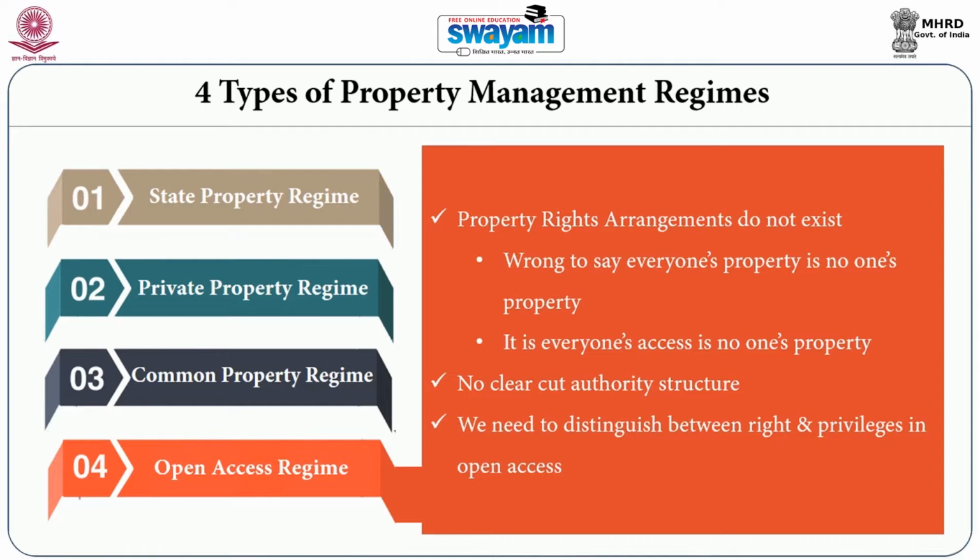So, therefore, open access resources are most likely to be degraded, they are most vulnerable, because there is no clear-cut rights, no clear-cut duties and no clear-cut authority structure. And most of our natural resources exist in the form of open access regimes, where there are no clear-cut guidelines or authority structure regarding who will have use rights over the resource.